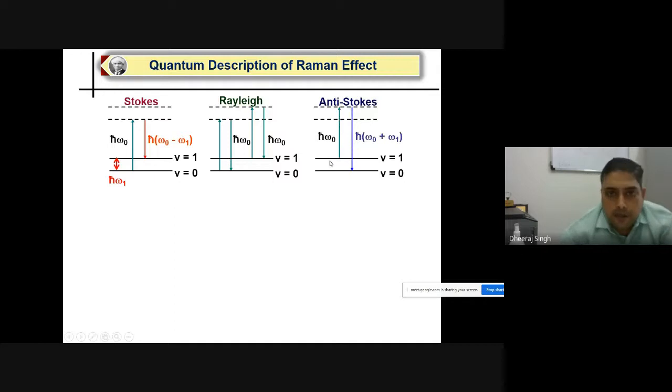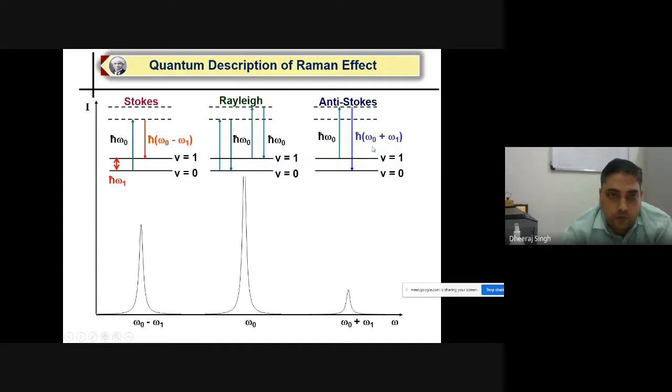But suppose your molecule or material is already in an excited state; if your molecule returns from the excited state or virtual energy state to the ground state after radiating larger energy, h cut omega plus omega 1, we call it anti-Stokes. So the corresponding intensities are found here. Stokes has larger intensity than the anti-Stokes line because for the Stokes line, you can see that transitions are happening from the ground state.